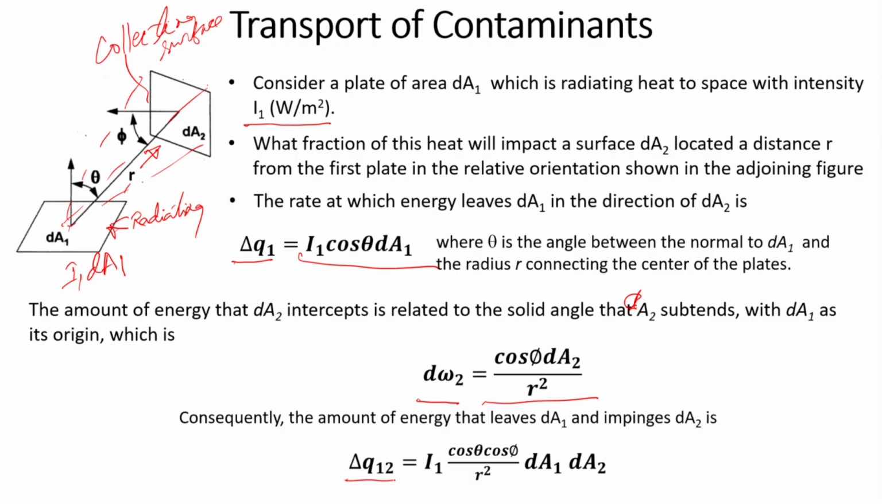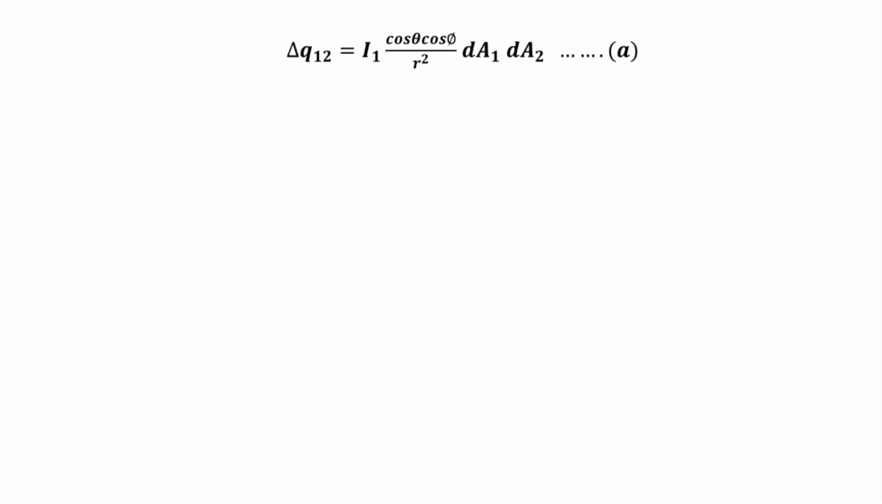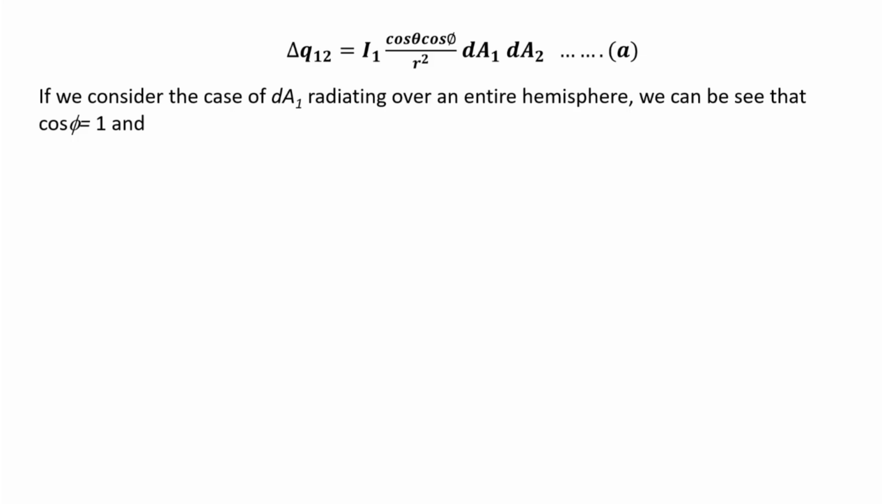So, Q12, that is what is radiated by dA1 and impinged on dA2. So, this is the expression. Basically we are multiplying this with dω2 and I get this expression. Okay. Now, in order to find the total energy,